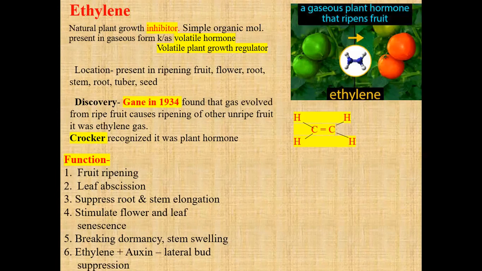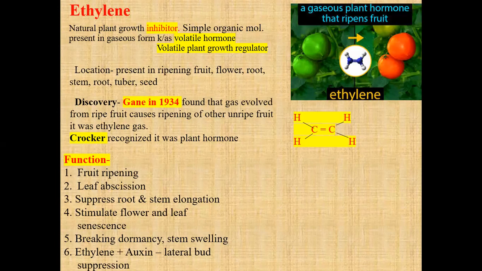inhibit the action of cytokinin. Cytokinin action is inhibited, because of which ethylene is responsible for vertical growth, meaning toward the top as well as the bottom side, in the root as well as in the shoot apex, where growth is initiated. Then it stimulates flower and leaf senescence, meaning the aging process occurs. It improves the maturity of the flowers as well as the leaves.